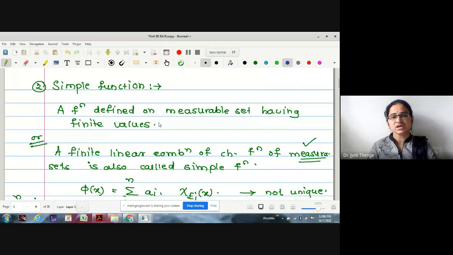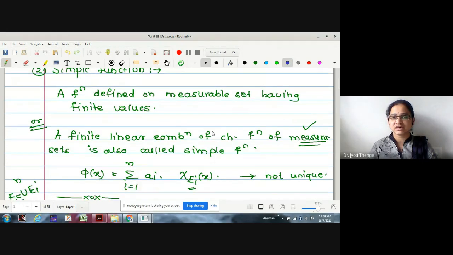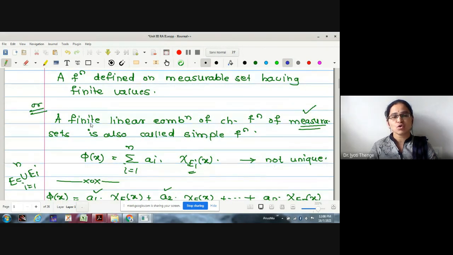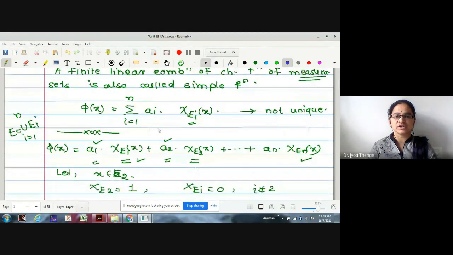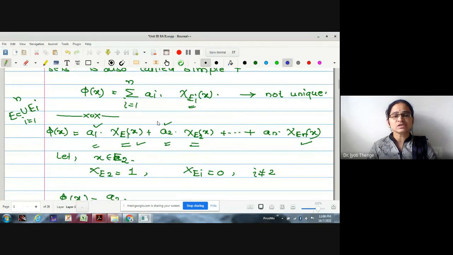What is a simple function? A simple function is defined on a measurable set and takes finite values, or one can write it as a finite linear combination of characteristic functions of measurable sets. This is a linear combination of the characteristic functions, but we can easily observe this representation is not unique. Why is it not unique? Because whatever a_i's are selected are not distinct, and the E_i's are those elements in the domain having the image a_i. Therefore, as the a_i's are not distinct, these E_i's are not disjoint.